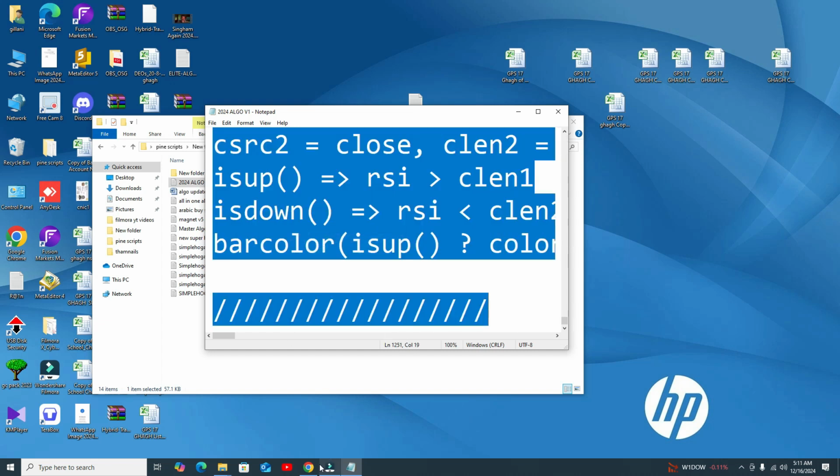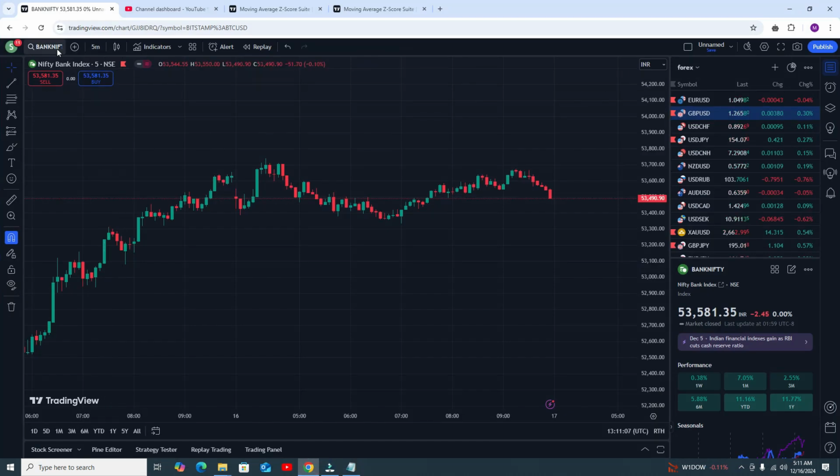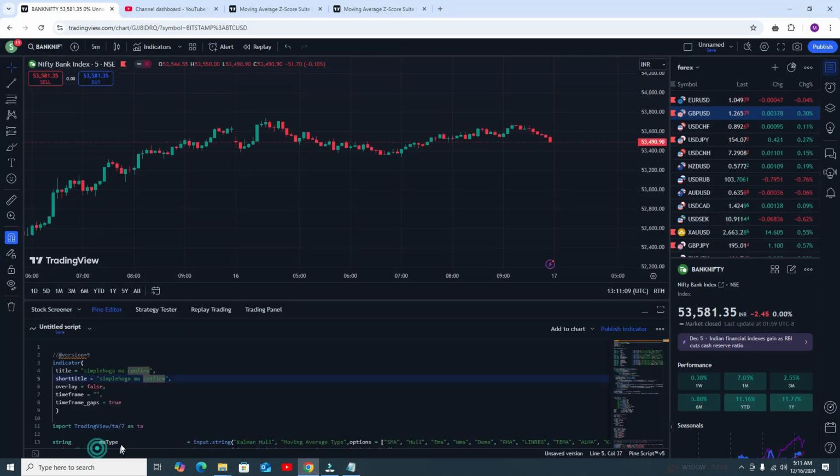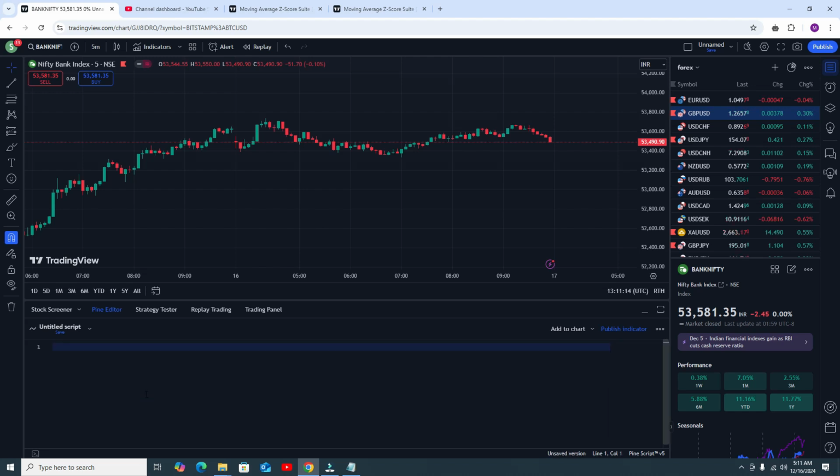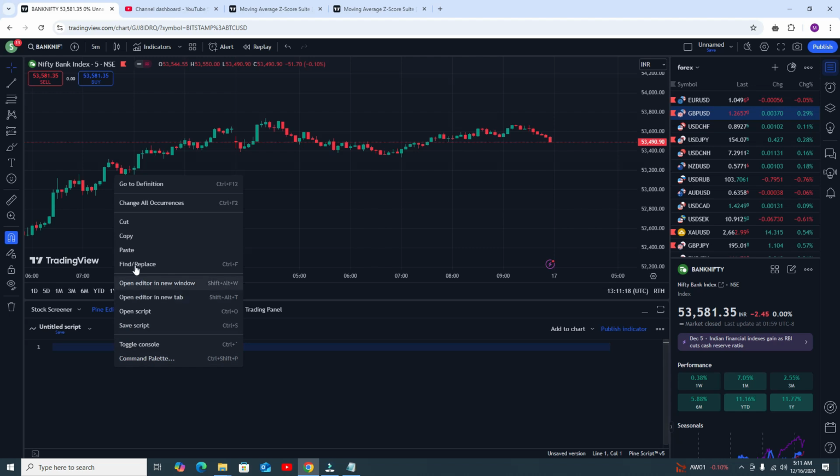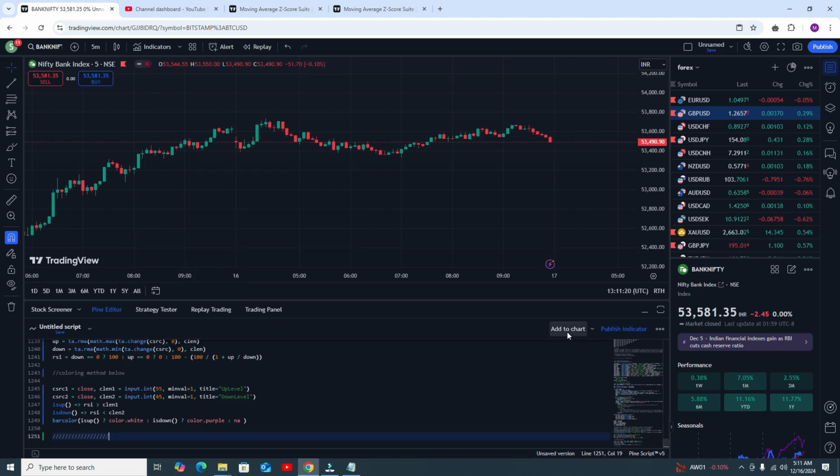Then go to the TradingView chart and click on Pine Editor. Here press Control A and remove all the code, there must be no code. Then paste my code. Here you will paste my code and then click on add to chart.